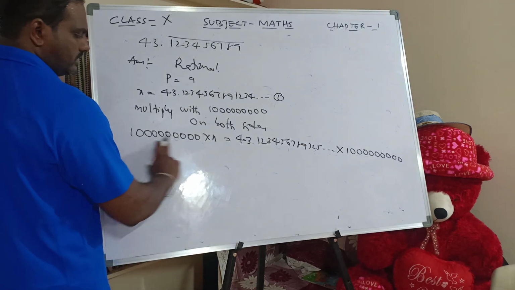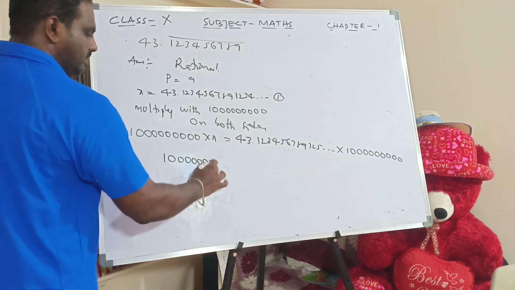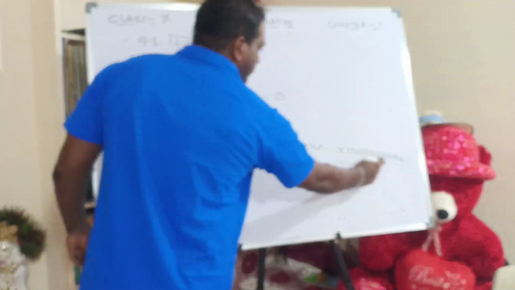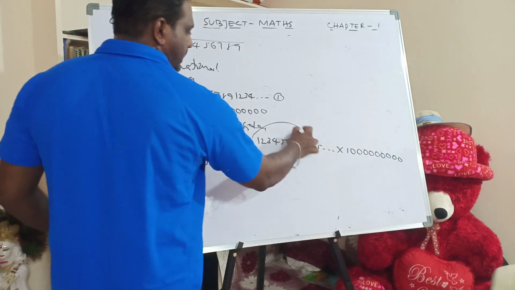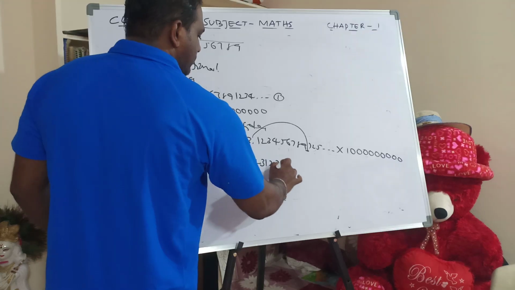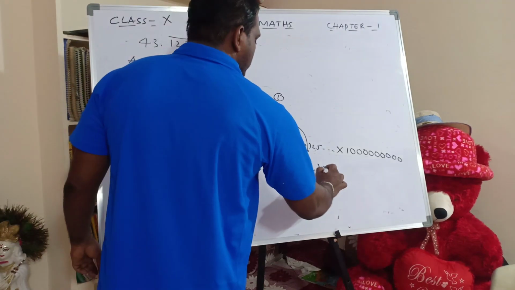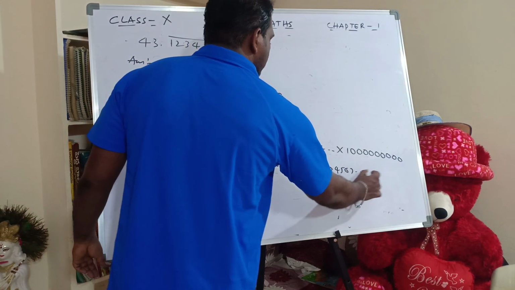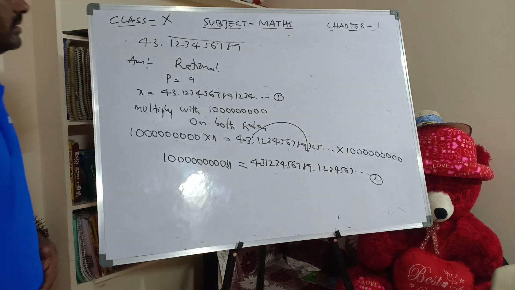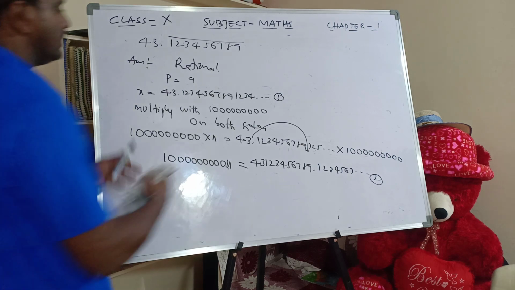What happens? 1 into x will be x, and on the right, since we are multiplying with 9 zeros, the point will be shifted after 9 digits. So we get 43123456789.123456789 and so on. This is equation 2. Next, what do I have to do? Equation 2 minus equation 1. So I am subtracting here.